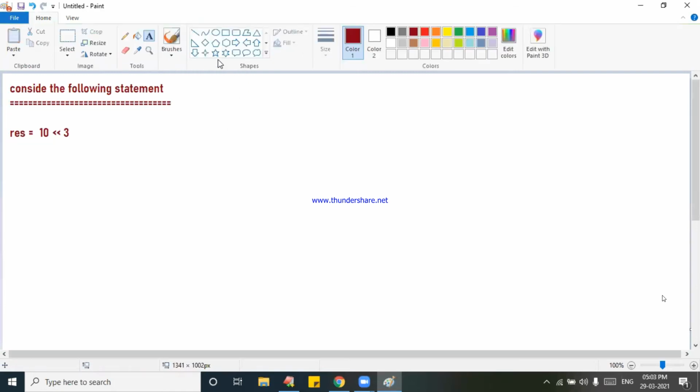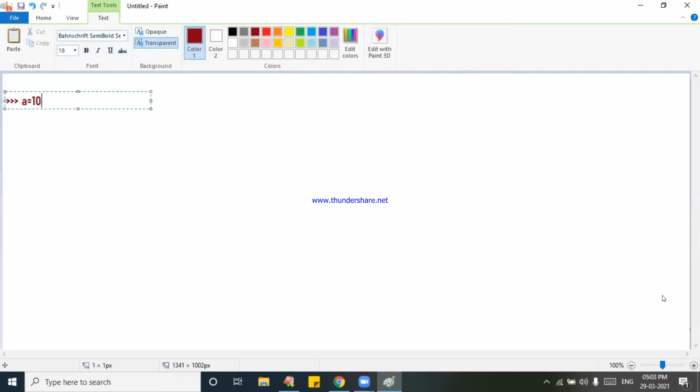This is my statement. When you write this statement, first of all, do you know what is happening? I don't want to go like that. I want to go in detail. Let us go in detail. I am writing A is equal to 10. After that, I am writing B, that is result, is equal to A double less than, left side, 3. See, 3 I am writing.